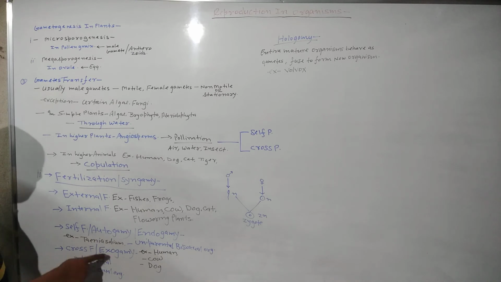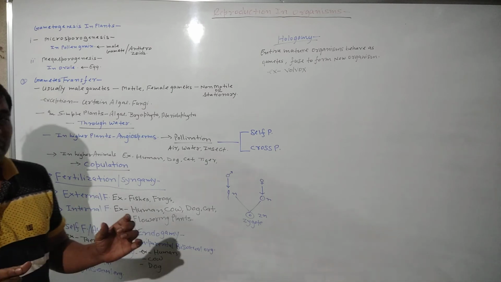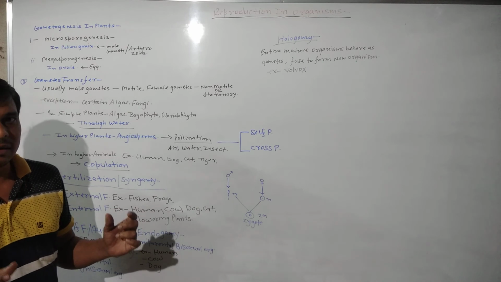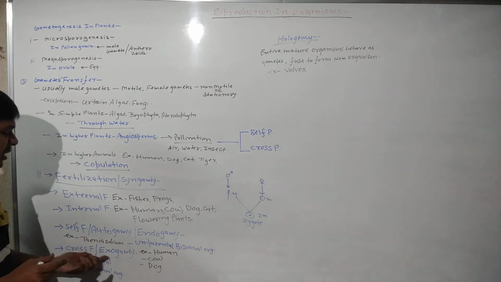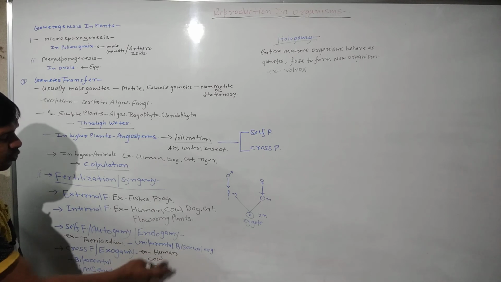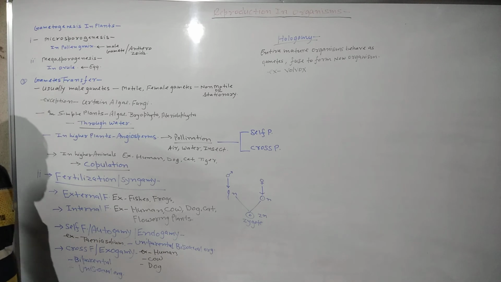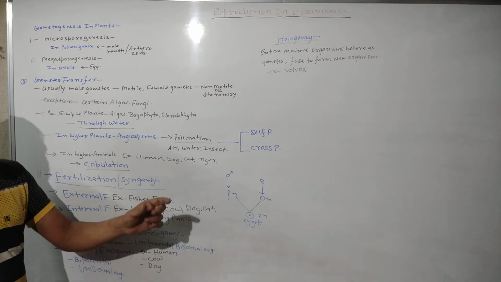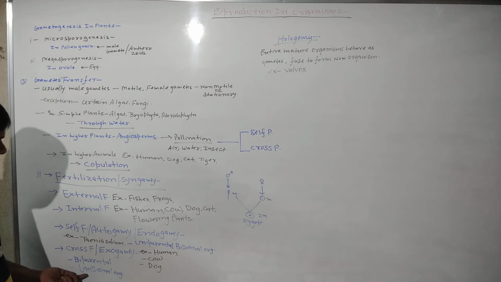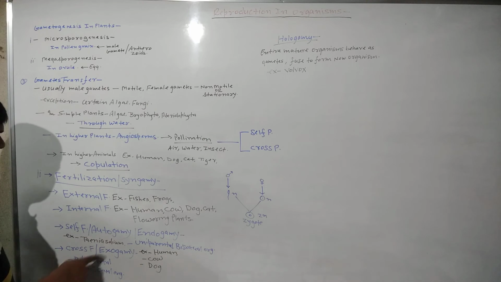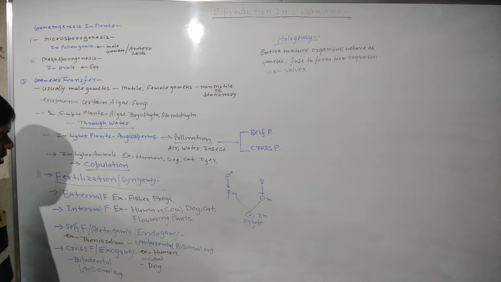सेकेंड हमारा क्रॉस फर्टिलाइजेशन और एक्सोगैमी. यहाँ पे क्या होता है? Both the fusing gametes, male gamete and female gametes, are produced from two separate parents. क्लियर? तो इसको बोलेंगे क्या हम? क्रॉस फर्टिलाइजेशन और एक्सोगैमी, like in case of human, cow, dog. And cross fertilization is biparental process, क्योंकि इसमें दो पेरेंट इन्वॉल्व हो रहे हैं. One is male, other is female. And it occurs in unisexual organism. Okay, so cross fertilization is a biparental process and occurs in unisexual organism.